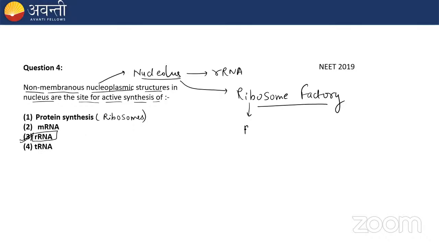Why? Because a ribosome is made up of rRNA plus ribosomal protein, so it requires rRNA. tRNA is the adapter or transfer RNA. So the correct option is option number 3, rRNA. I hope this is clear to everyone.